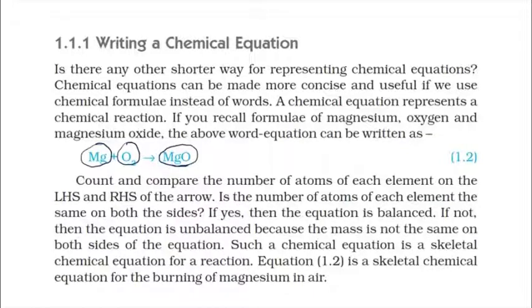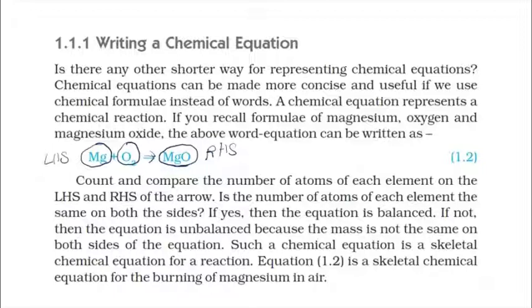So if you observe, the reactants must be on the left hand side, and the product on the right hand side. As I said in the word equation, the same thing we follow here. Both the reactants and the product are separated by the arrow. The head of the arrow always points towards the product side, and the direction of the arrow also shows the direction of the chemical reaction.